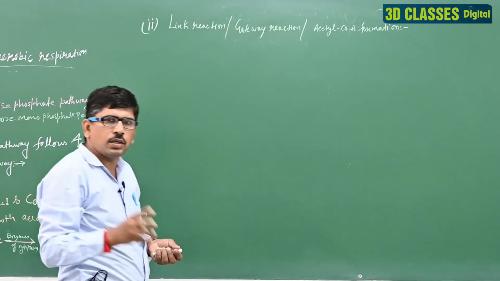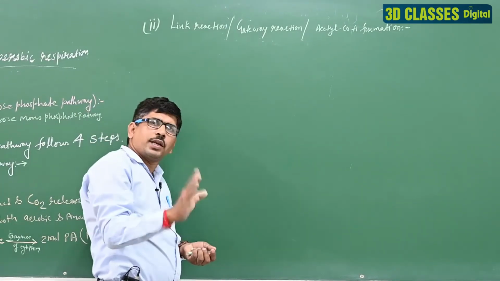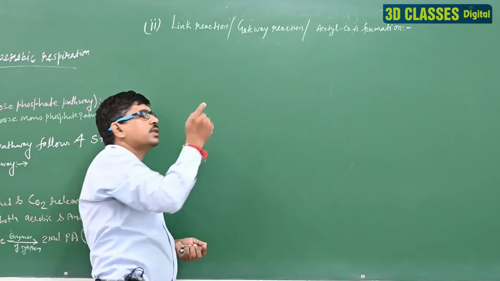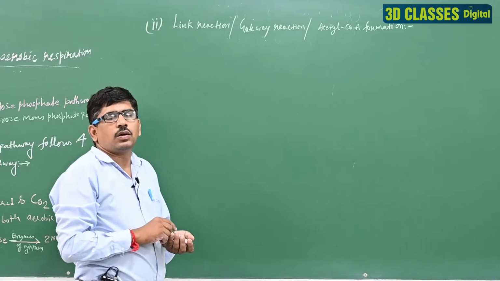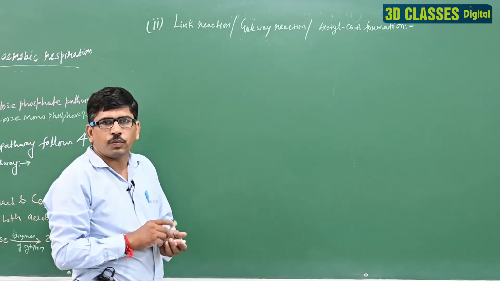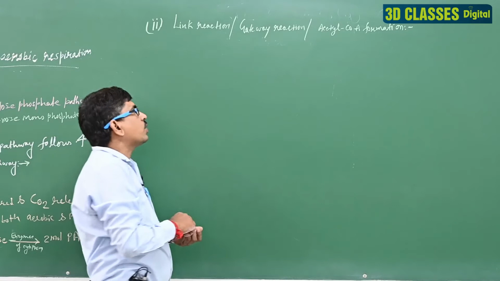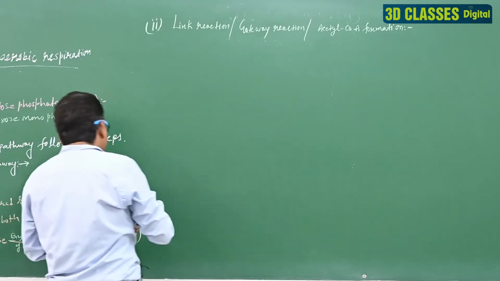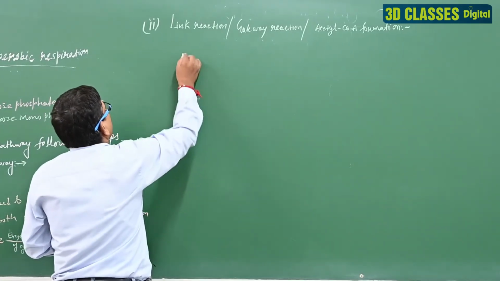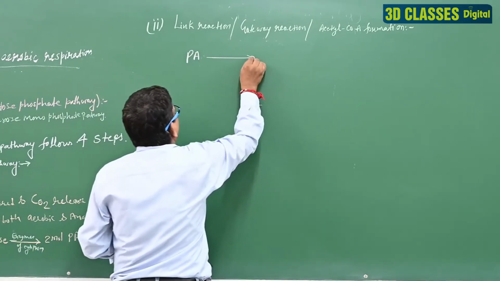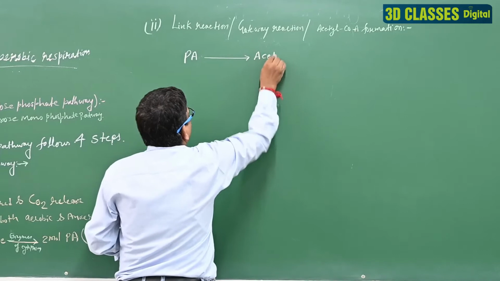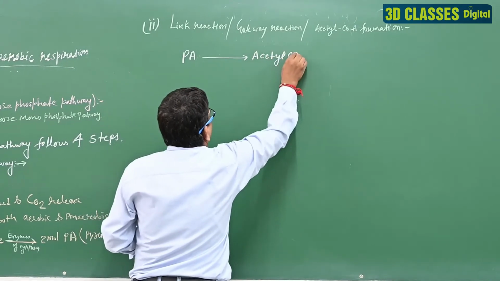Second step is the link reaction, also called the gateway reaction, and the third one is the acetyl coenzyme A formation. Okay? So in this process what will happen? The pyruvic acid is converted into acetyl coenzyme A.